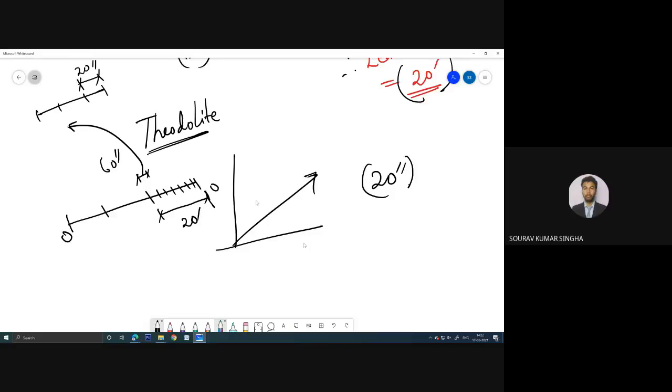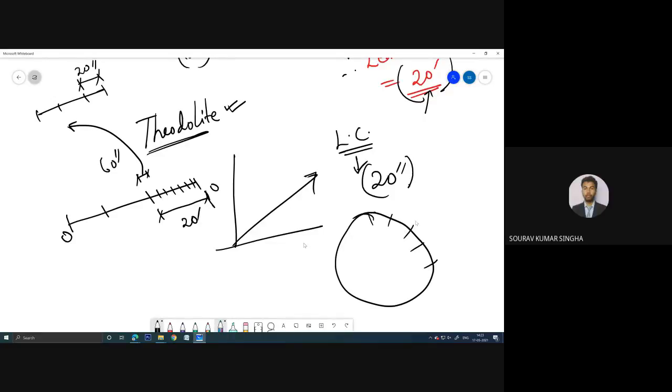So now you can understand the difference, and where we can use the theodolite for greater accuracy, because here the least count is 20 second, and in compass survey, what we generally use is 20 minute. If you see the compass, there are lots of divisions.